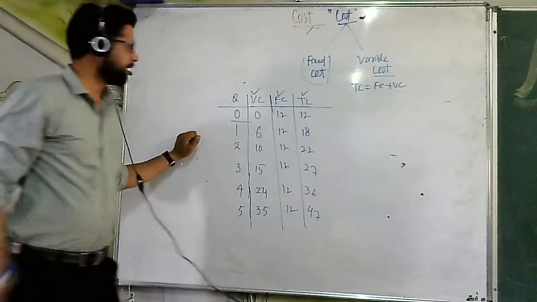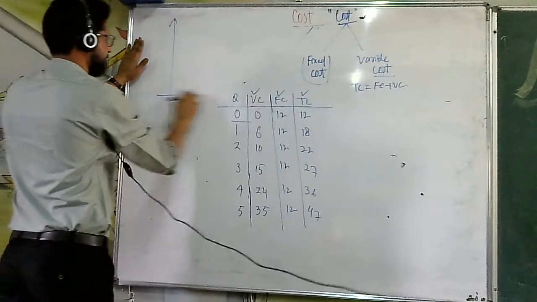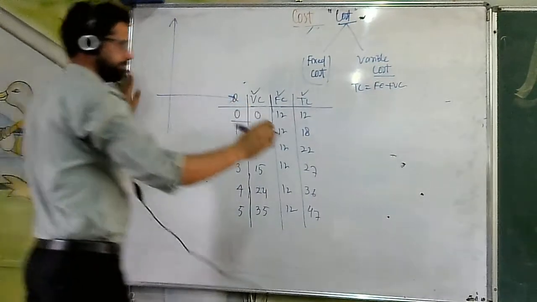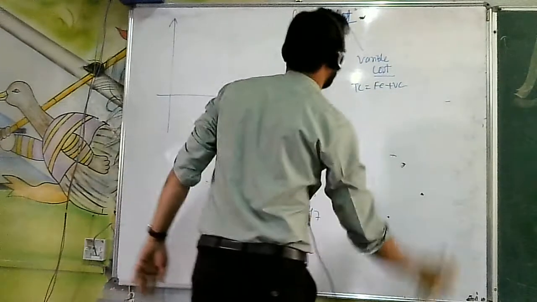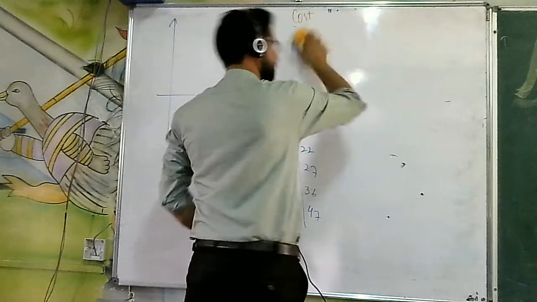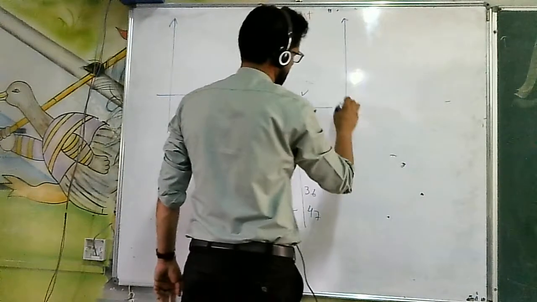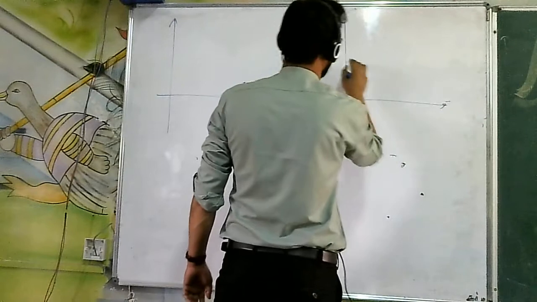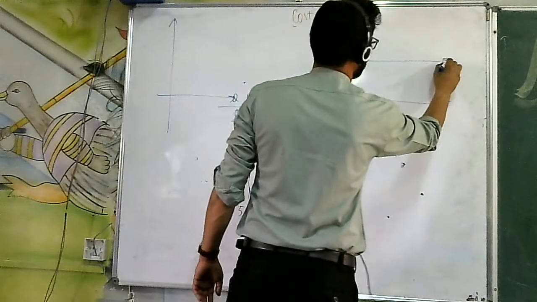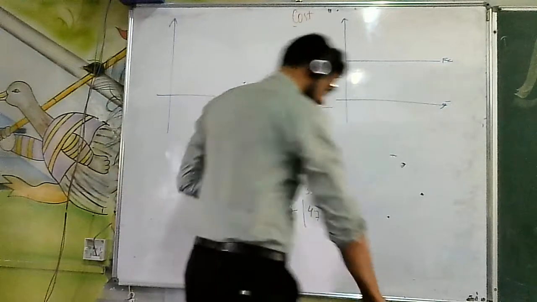Okay, look here, I will make a graph. This will be fixed cost, a horizontal straight line parallel to the x-axis.